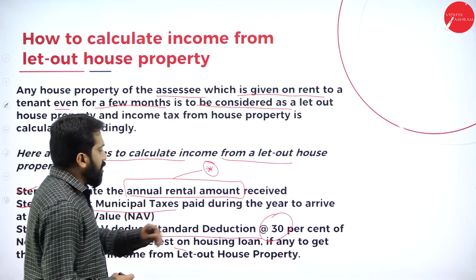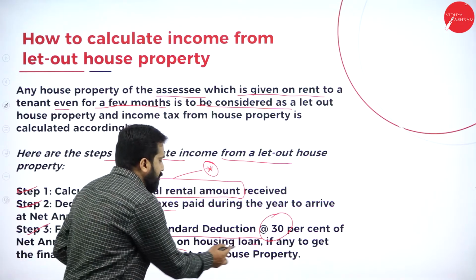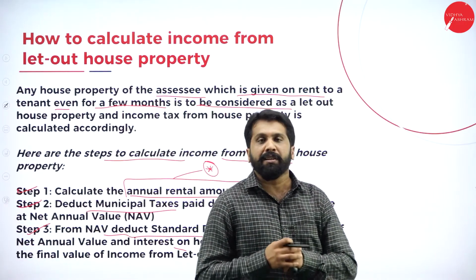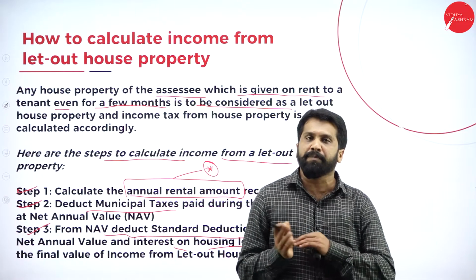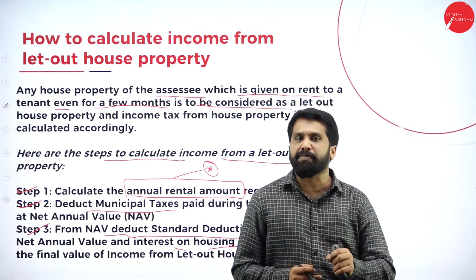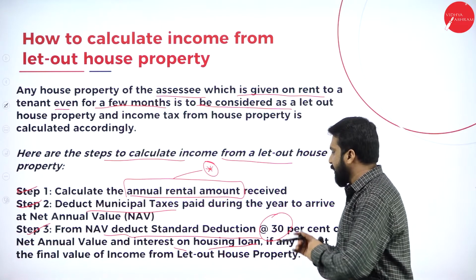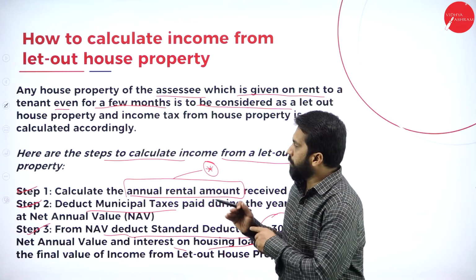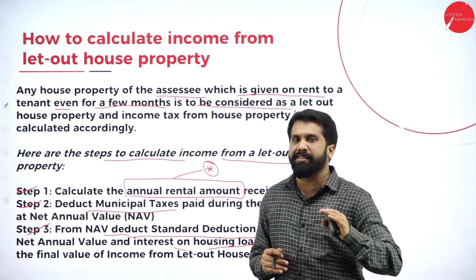Along with that, if you have taken any housing loan, you are supposed to deduct the interest you are paying, but not the complete interest. At the time of the problem, I'll explain how to calculate the interest part. So this is all about steps 1, 2, and 3.